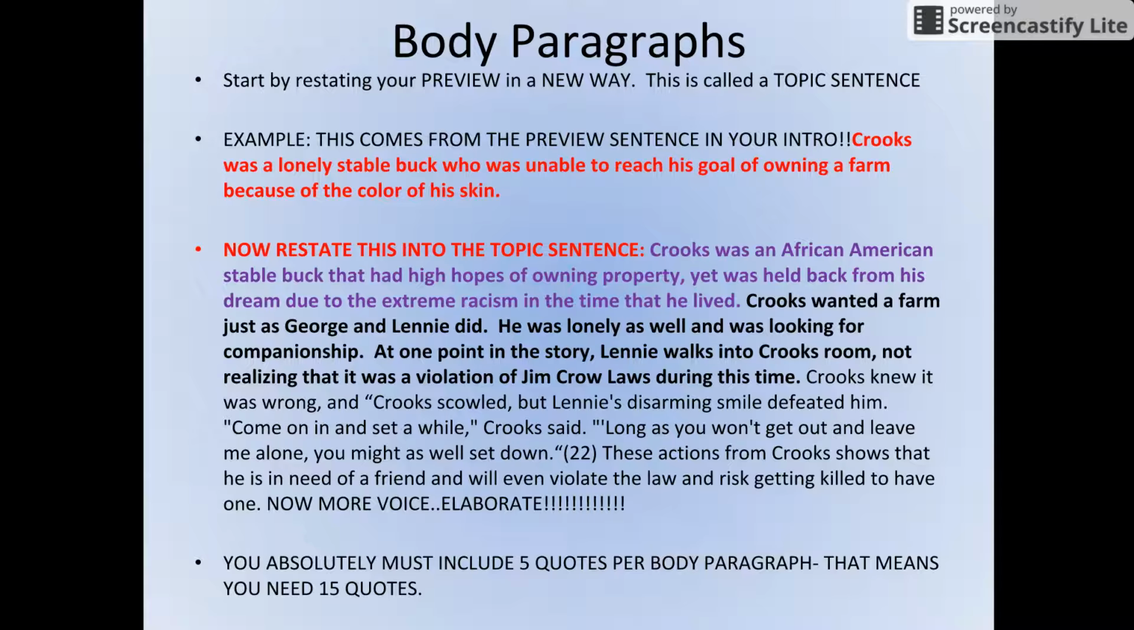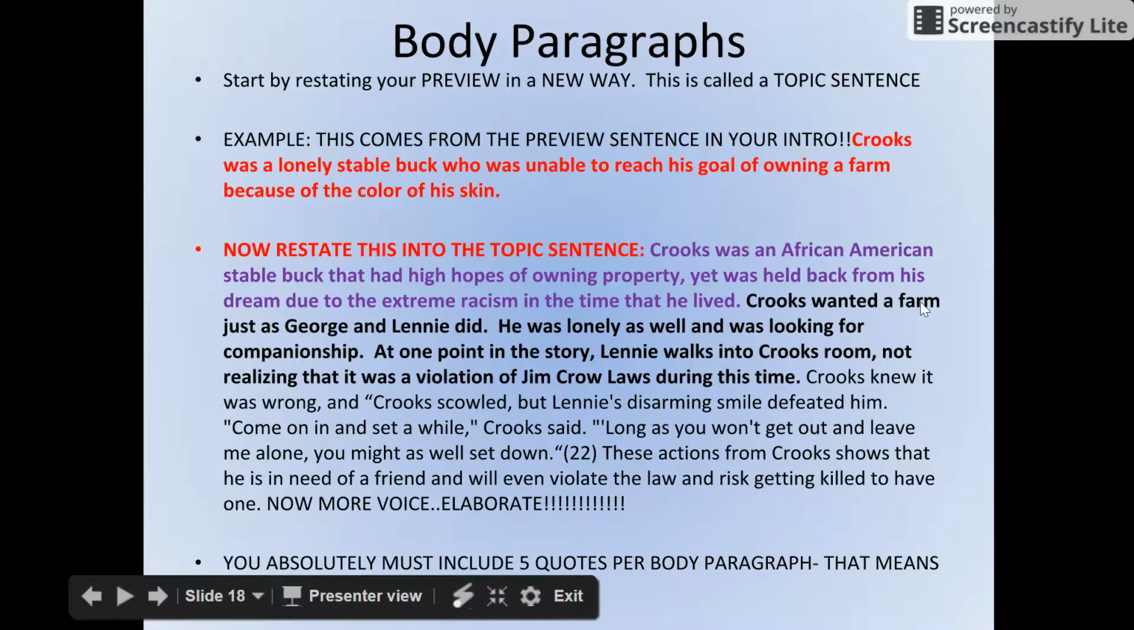Crooks wanted a farm just as George and Lenny did. True. Okay, so you're giving us some background. Don't retell the story. Do not go back and retell all the story. Think about what your quote is about that you're going to write about and lead us towards that quote and how it supports that Crooks represents the theme of the inability to achieve the American dream, or whatever theme you have. So again, Crooks wanted a farm just as George and Lenny did, focusing on their American dream, not retelling the story. He was lonely as well and was looking for companionship.